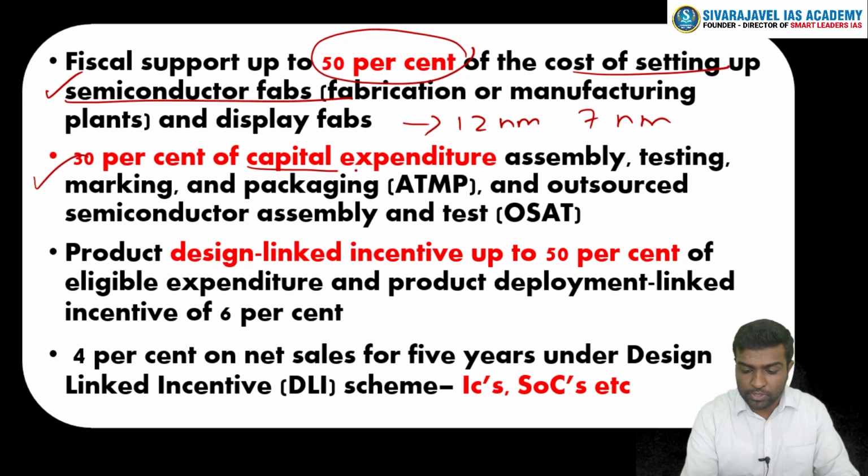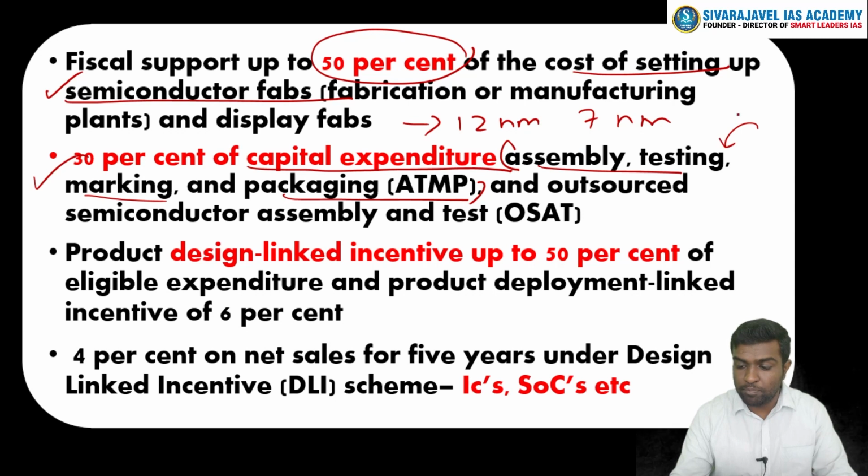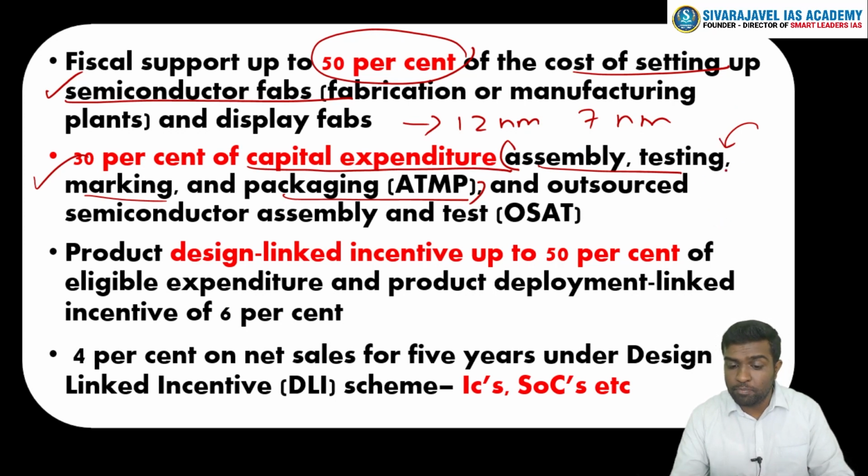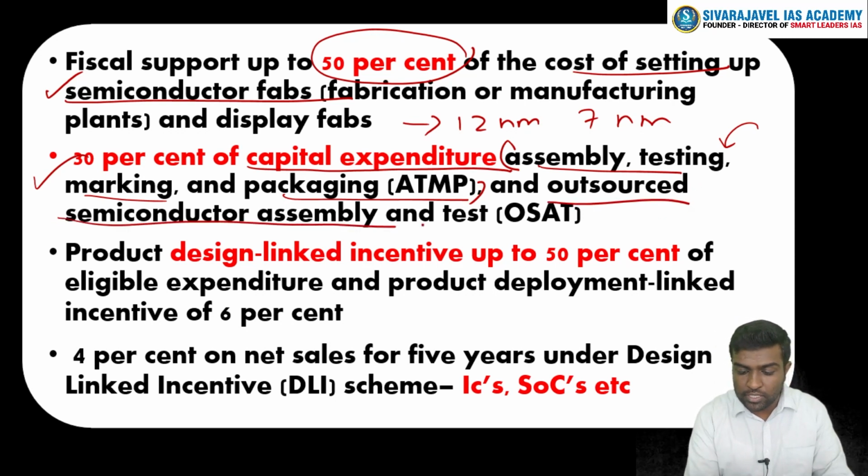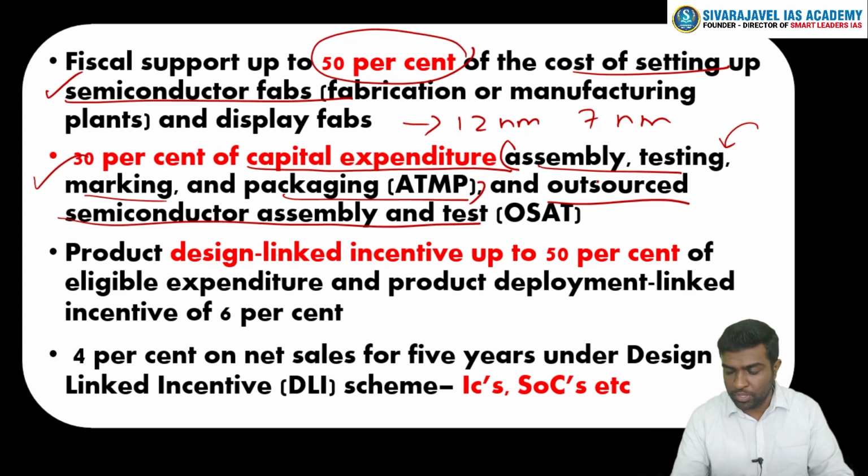30% of capital expenditure will be given if it is not fabrication but assembly, testing, marking and packaging. If you see, this is the route by which we can bring in many other players. For example, setting up fabrication is not going to happen overnight, but we can enable already established players like Intel, TSMC, MediaTek to come into India and set up their ATMP plants. They can outsource the semiconductor assembly and testing to Indian manufacturers. This can happen, and if so, 30% of the capital expenditure will be met by the government of India.